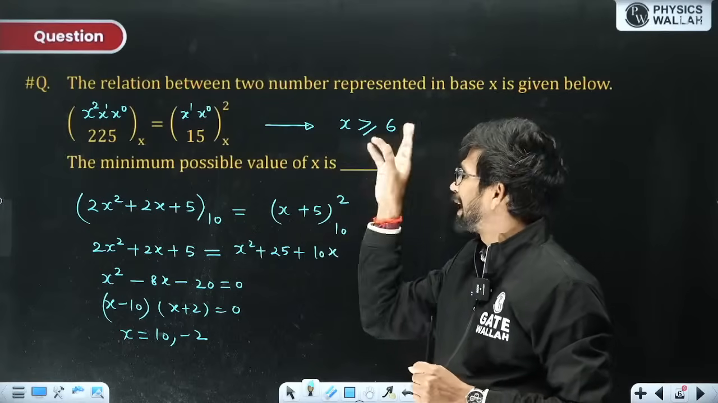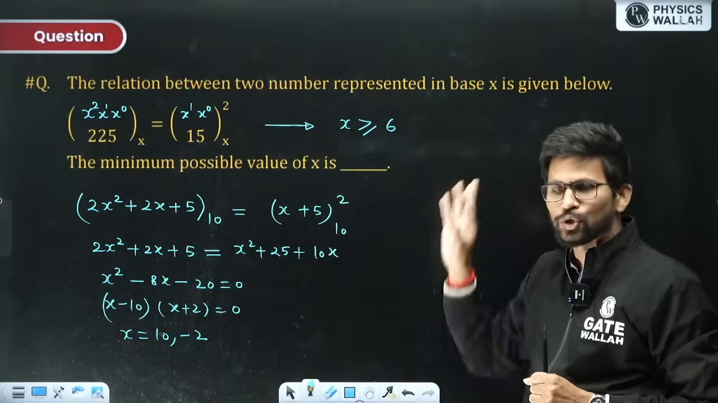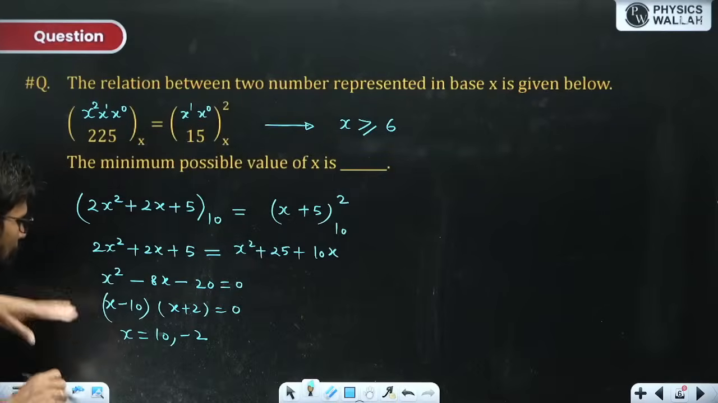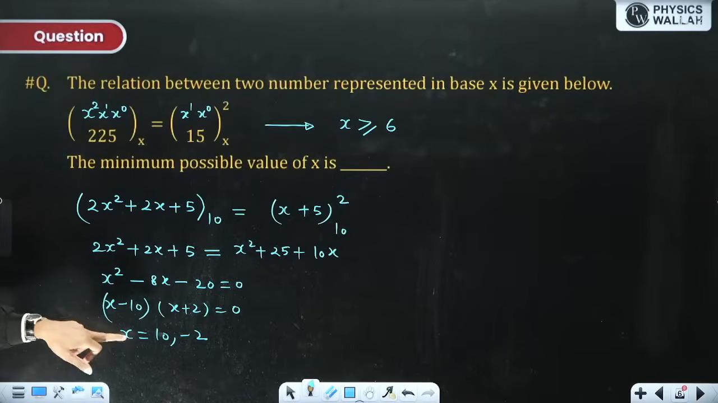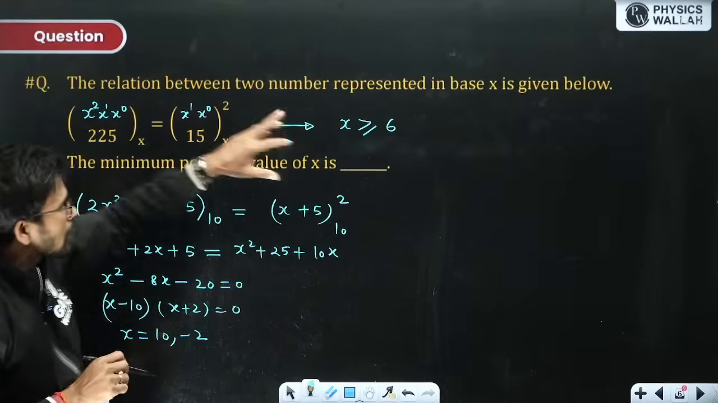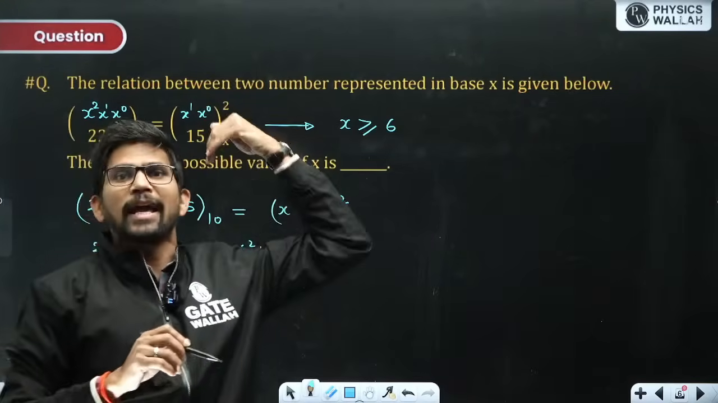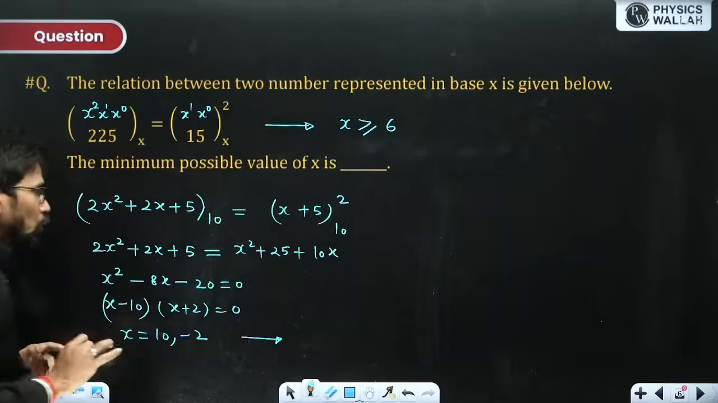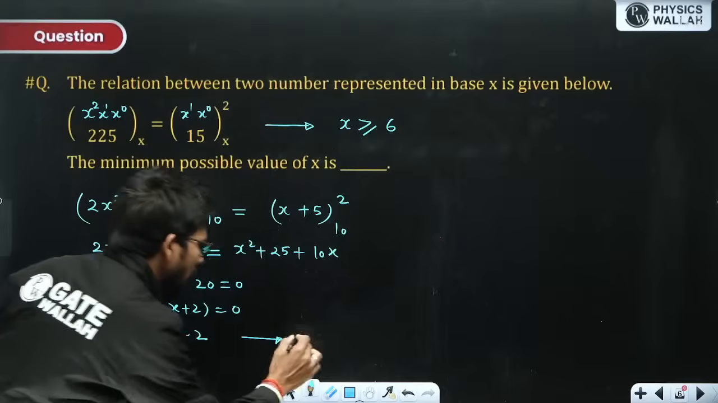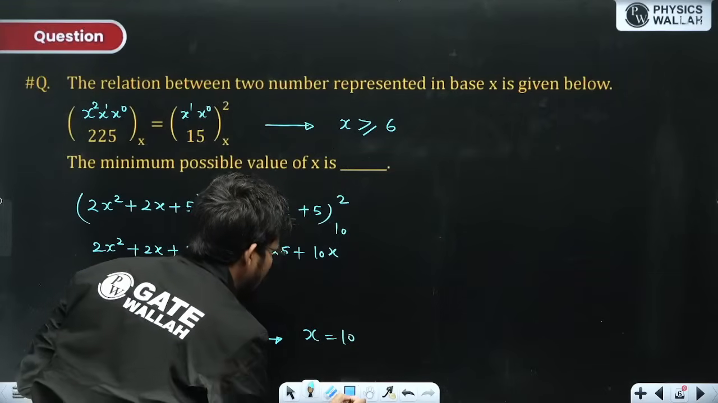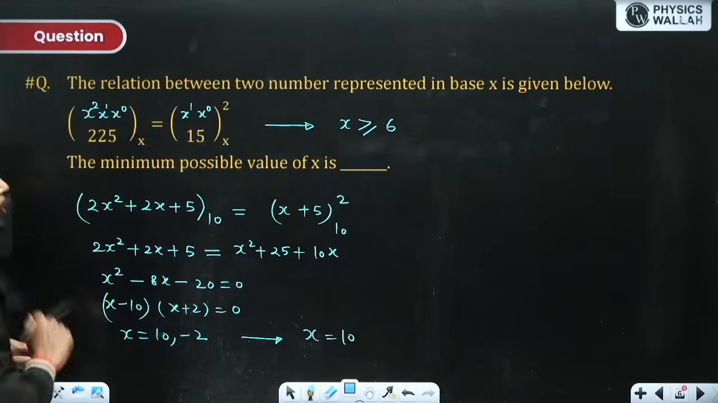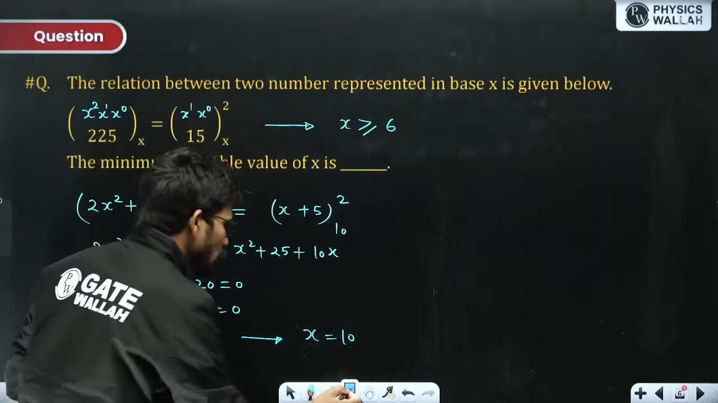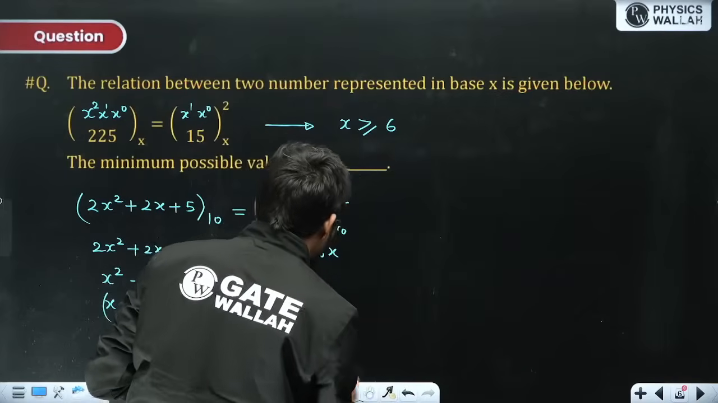But x cannot be less than 6. It should be either equal to 6 or greater than 6. Then only these numbers will be correct. So for this relation to be true, x should be 10 or minus 2, and for numbers to be true, x should be 6 or any number greater than 6. So overall, for numbers to be true and this relation to be true, only x is equal to 10 is accepted, because for x is equal to 10, this relation is also true, and both numbers are correct. Okay, so x is equal to 10 is the only solution of this equation.